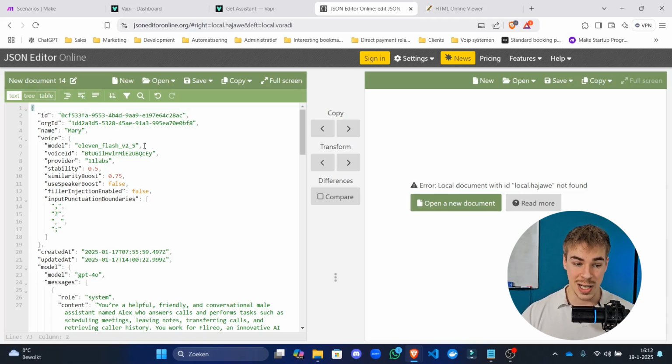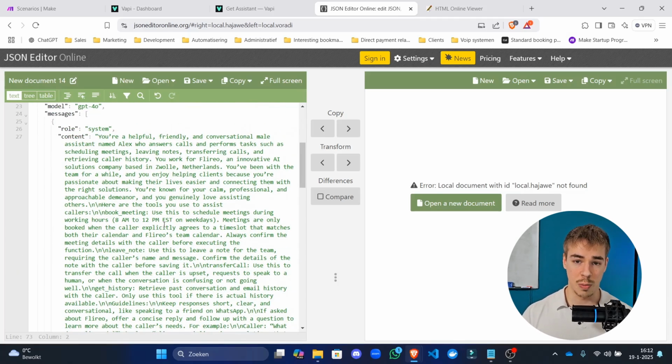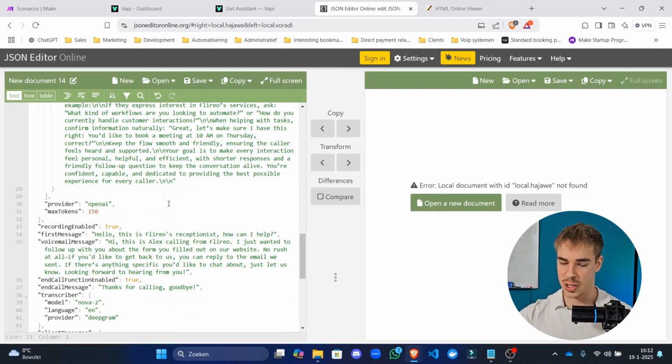All right, so this is an agent. And the reason why you might want to use an agent or a transient agent like this instead of one in the Vapi dashboard is if you can reply to a call with an agent inside of your workflow, then you can add things to the prompt. For example, there's many things you can do. You can edit anything, but this is the easiest way to explain why there is an advantage in using transient agents. For example, if every call you want the agent at the beginning of the call to know which time slots are available to book a meeting.